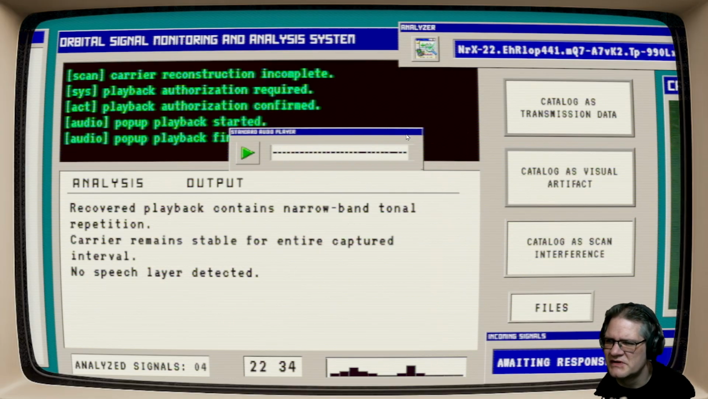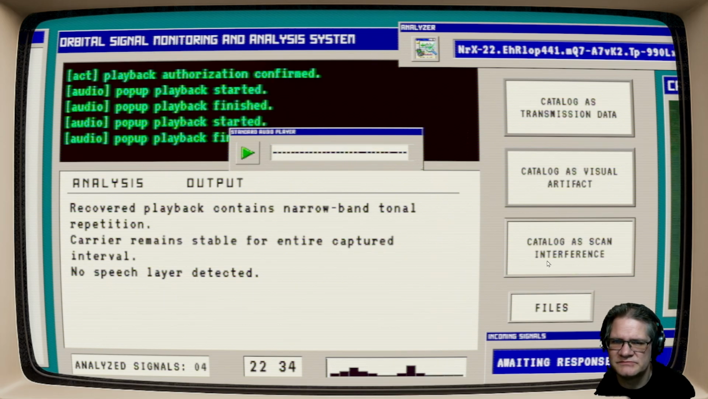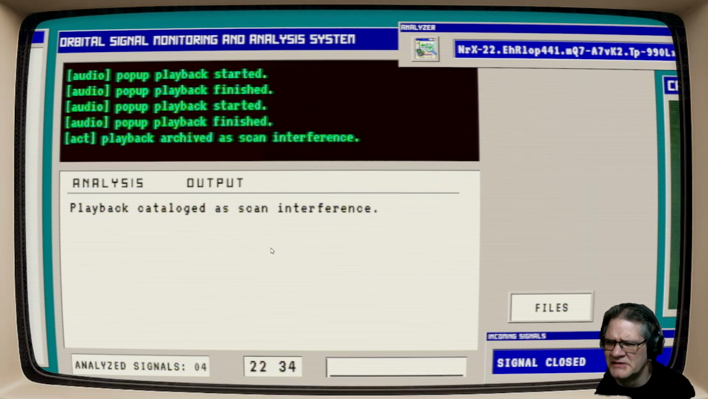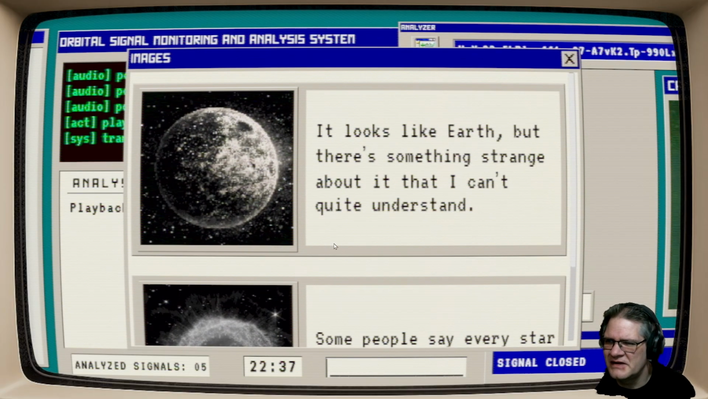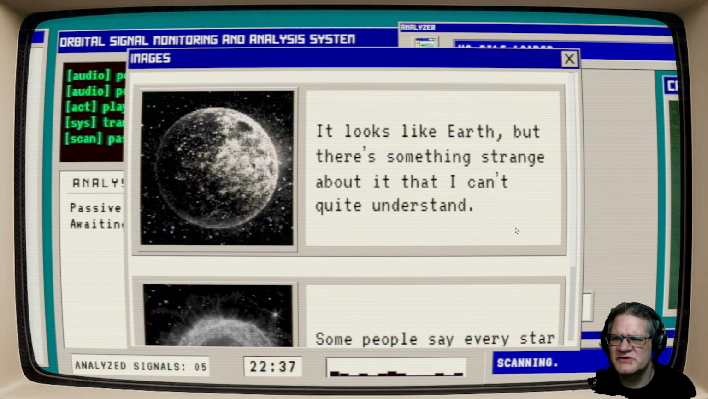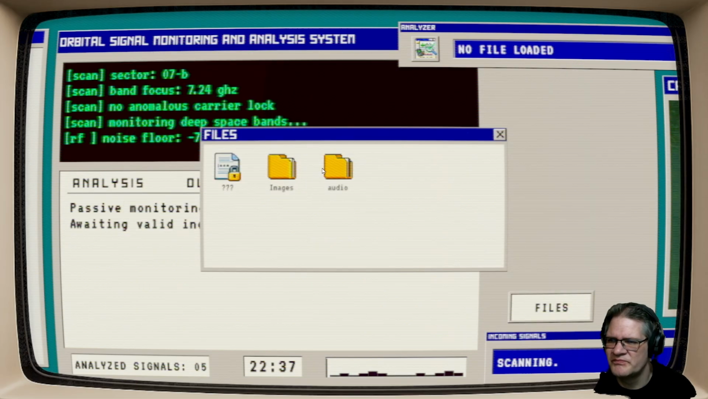Oh, I can move this. Okay. Ooh. Okay. No scan interference, but so yeah, I'll name it. It looks like Earth, but there's something strange about it that I can't quite understand. Some people say every star in the universe is the ghost of a past life. Interesting.